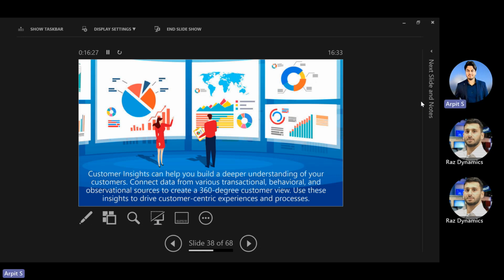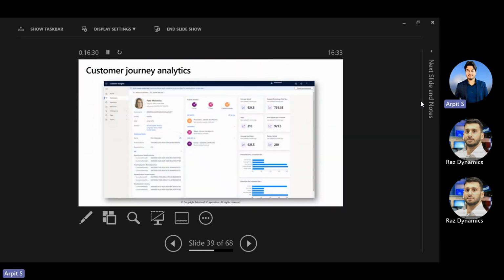So this is all about the customer insight. And then you have the customer journey analytics. So this was what I was talking about. You have the customer insight available so that you will have the 360-degree view using this module. So this is the additional module. You have to purchase the license for it. It doesn't come with Customer Service Dynamics 365.